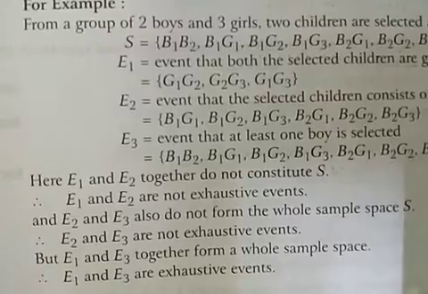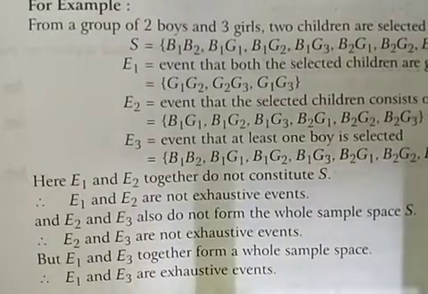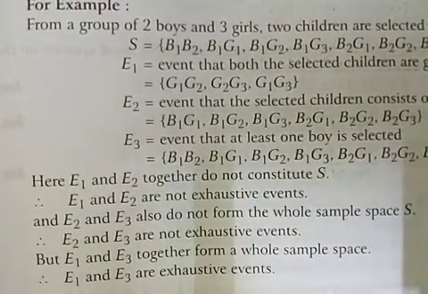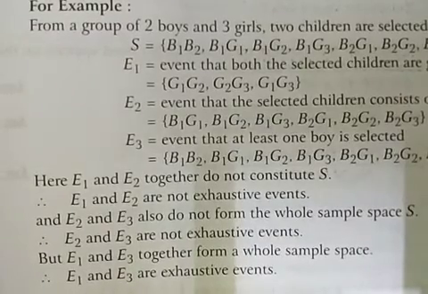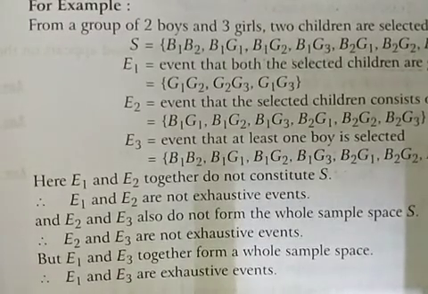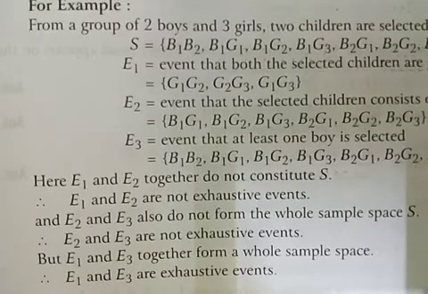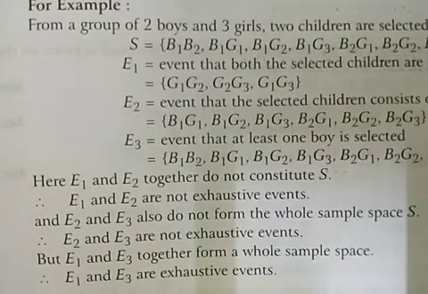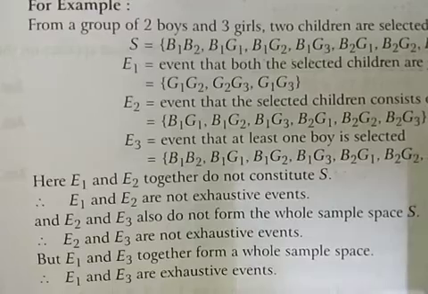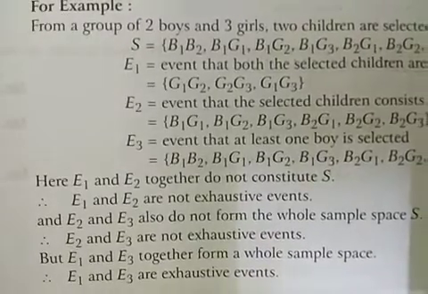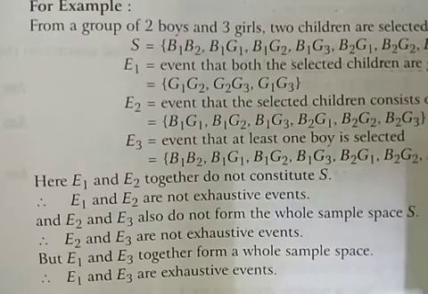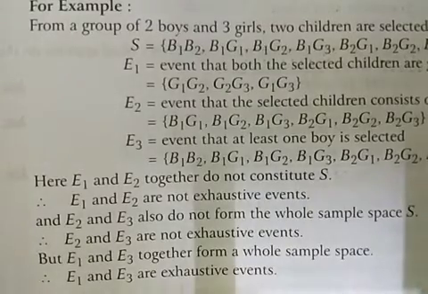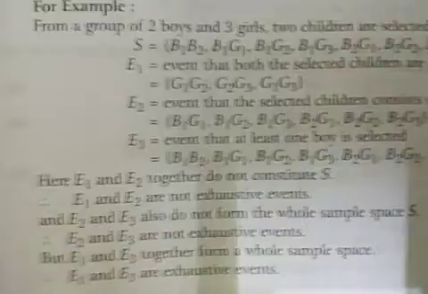Here E1 and E2 together do not constitute the sample space S. So we can say E1 and E2 are not exhaustive events, and E2 and E3 also do not form the whole sample space S. So we can say E2 and E3 are not exhaustive events, but E1 and E3 together form the whole sample space. So we can say E1 and E3 are exhaustive events.